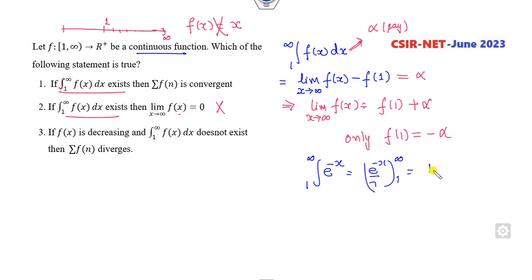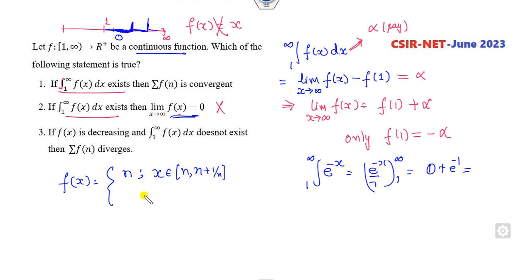It's a 0, it's a 1, 0 minus plus e raised to power minus 1, which is finite. But this property is also satisfied here. But this is not always true. Fine. So what you can do, I can think about a function which is a continuous function that is 0 after some time. After some time I can consider one hump, another 0 function, some hump, and so on. So if I consider a function with a hump, say n or n plus 1 by n, otherwise 0.